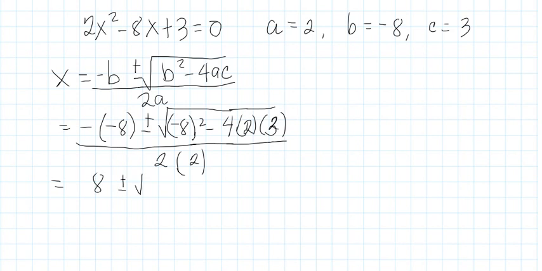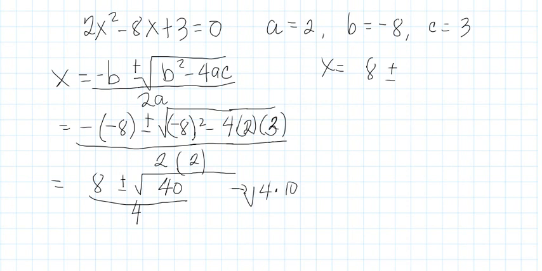And then, since this is the discriminant, we already solved this one. So the discriminant is equal to 40, over 4. Therefore, x is equal to 8 plus or minus the square root of 40, and since 40 is 4 times 10, the square root of 4 is equal to 2.